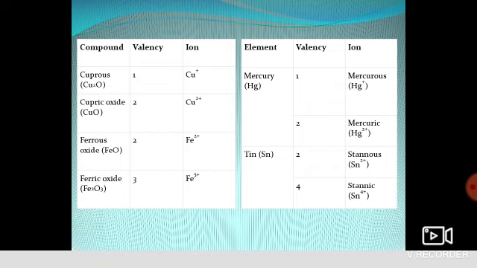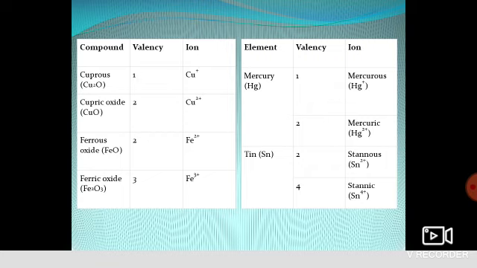For example, iron. Iron shows the valency of 2 and 3. For 2 what will we write? Ferrous. For 3 what will we write? Ferric. Got it? Similarly, mercury exists in two valency forms, 1 and 2. For 1 we write mercurous, for 2 we write mercuric. For tin, that is stannous, it shows two types of valency, 2 and 4. For 2 we write stannous, for 4 we write stannic. What does this say? For lower valency we end with OUS, and for higher valency we write IC, that is cuprous, cupric.